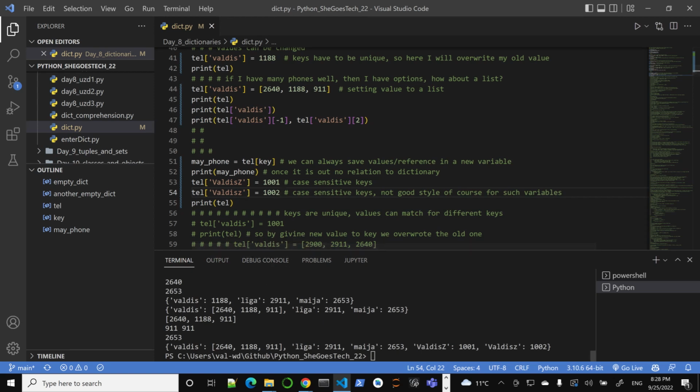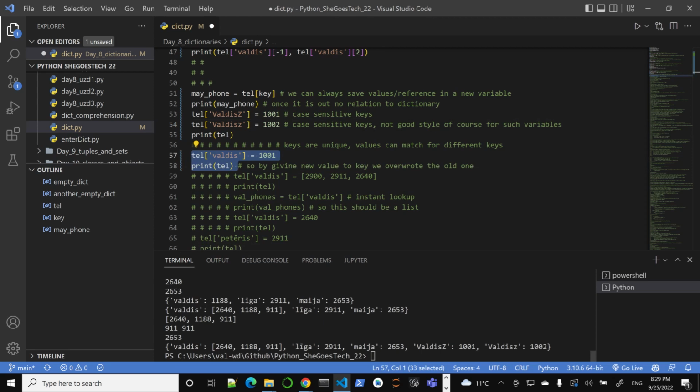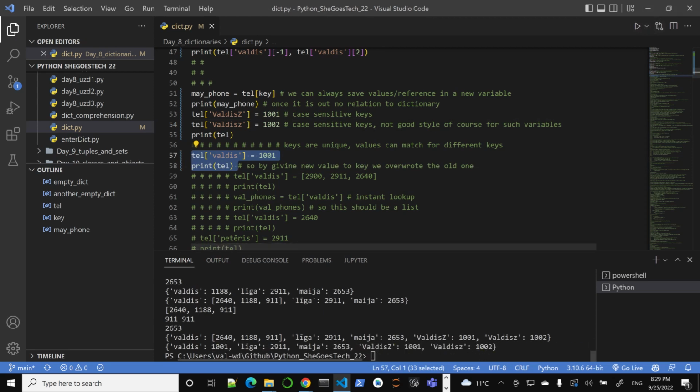But now, I want to go back to my regular phone number, or just a simple number. I can do this, right? I can go back, and of course, now I'll have it back here. So notice something else here: 1001. Keys are unique. That's a requirement. Keys have to be unique. However, values, Valdis has 1001, and Valdis Z also has 1001. And that's also completely fine. So values can match.